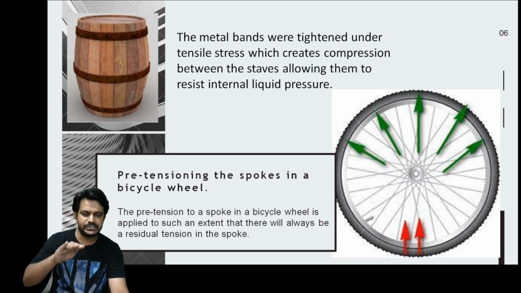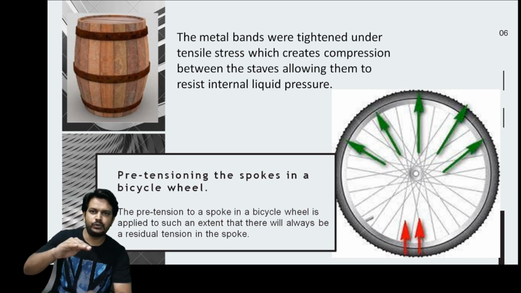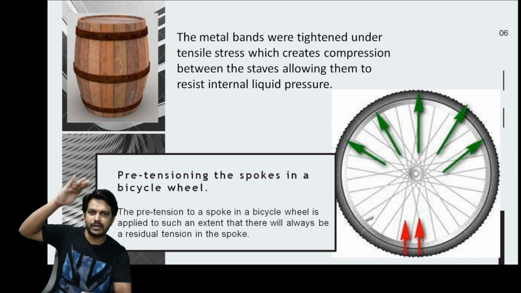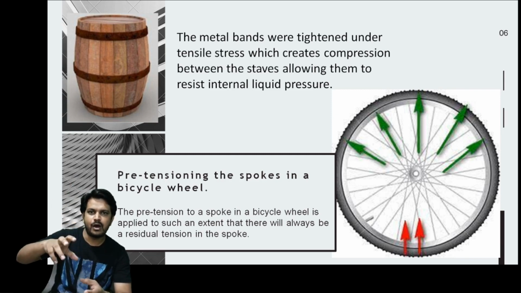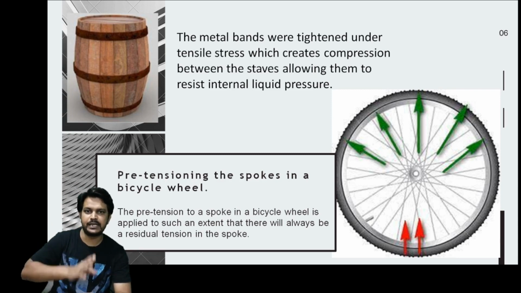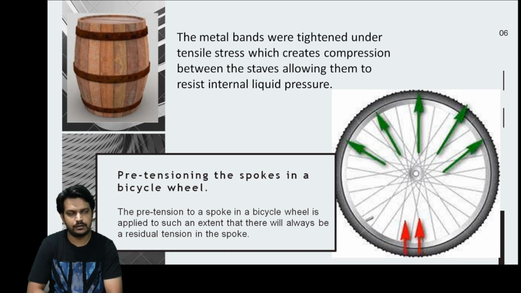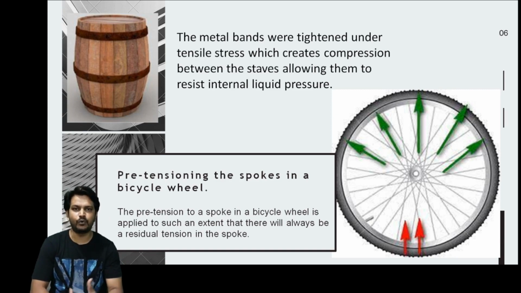While if we sit on a bicycle, it is a bit obvious that the spokes which are near the ground must be under compression because we are applying a load on these spokes. But the basic principle is that these spokes are highly tensioned. A pre-tension is developed in these spokes so that whatever compression is coming on the spoke will be cancelled out, and after cancelling it, there will be some tension remaining in it. This was the idea behind the spoke wheels. So this is another example of pre-tensioning.